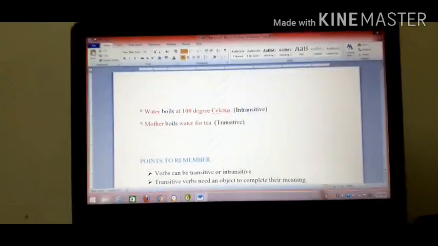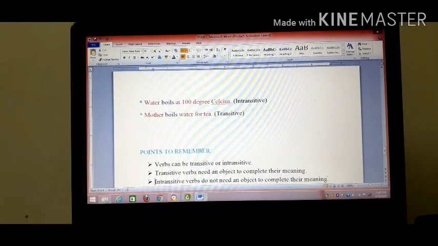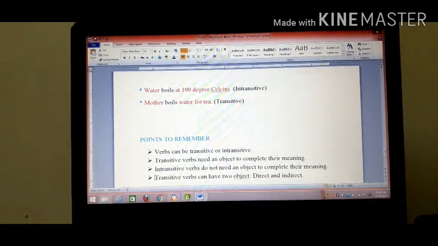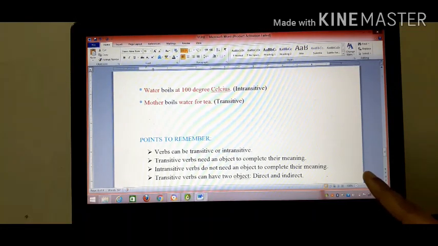Now, before ending up, I would like to recap the points that we have read today in our lesson. The first is that verbs can be transitive or intransitive. Transitive verbs need an object to complete their meaning. Intransitive verbs do not need an object to complete their meaning. Transitive verbs can have two objects, that is direct and indirect.